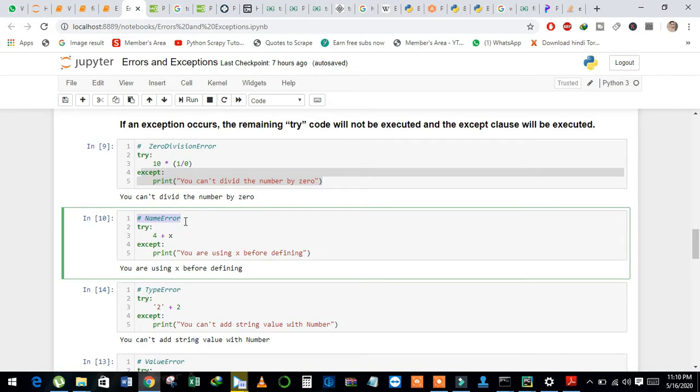And the next error is name error. And see here, in the try block I have written 4 plus x, and in the except block I have written you are using x before defining. And when I run this code, because the try block has a name exception, that's why it returns you are using x before defining. Let me correct this.